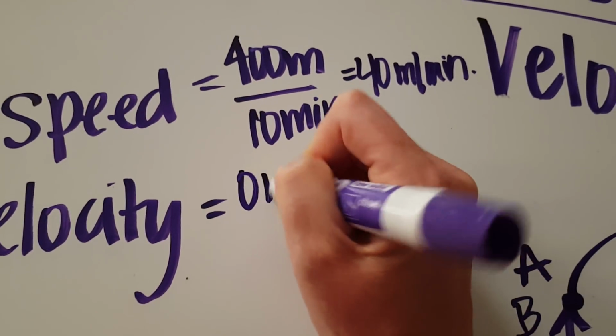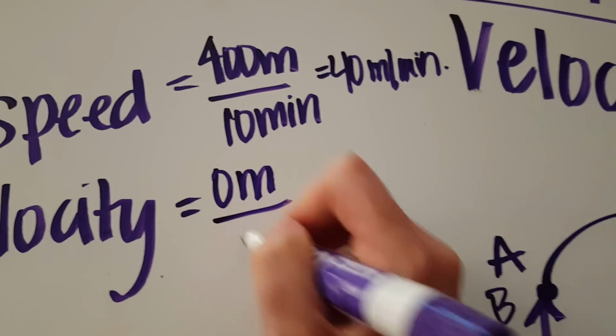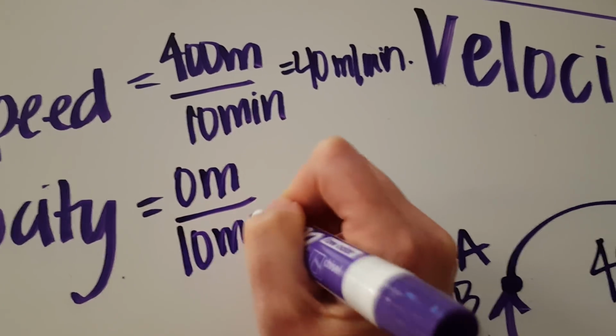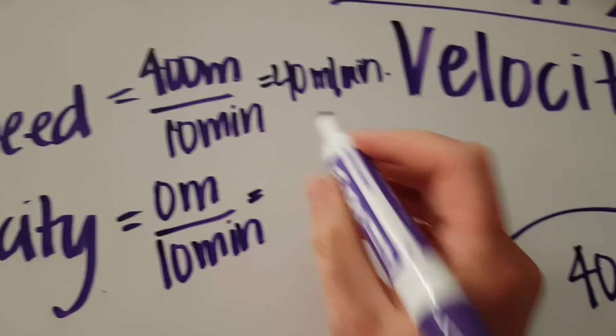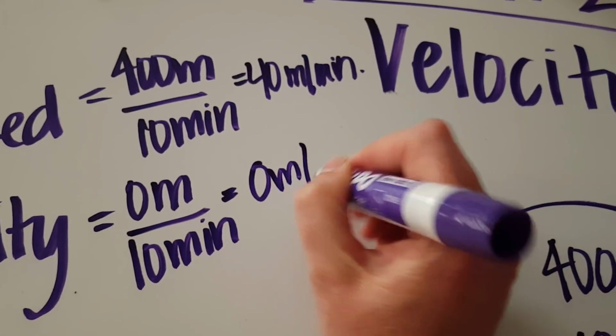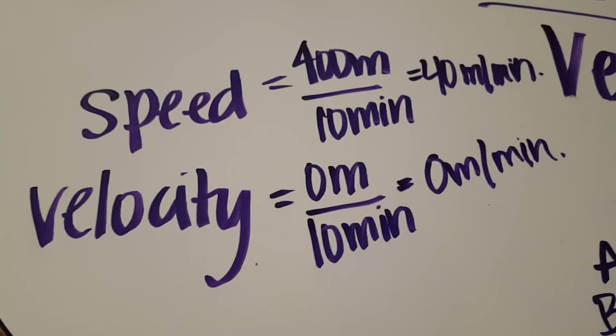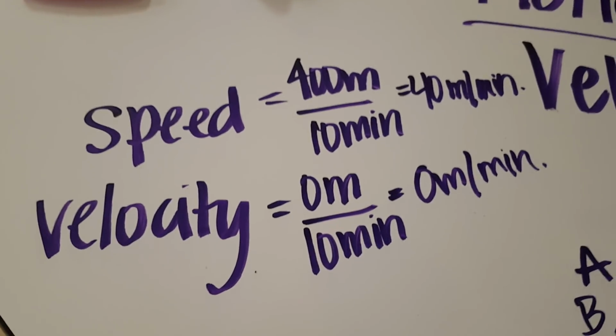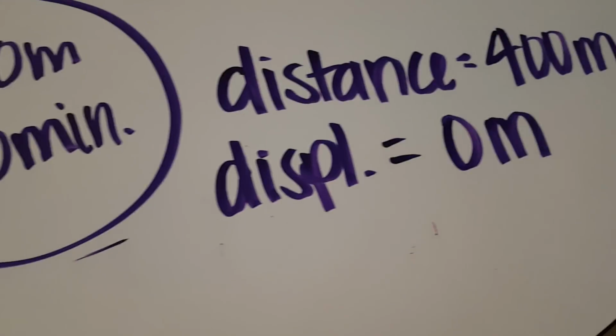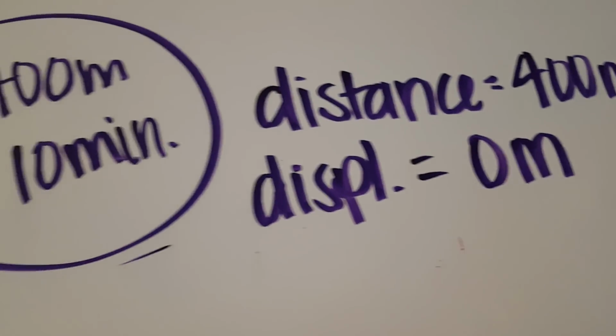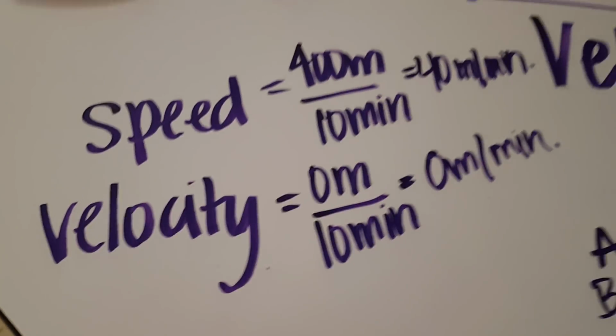Well, my velocity was 0 meters. My time was still 10 minutes. So guess what? I have 0 meters per minute velocity. So I have no average velocity because I have no displacement. My displacement, or my position, did not change, therefore I cannot have a velocity.